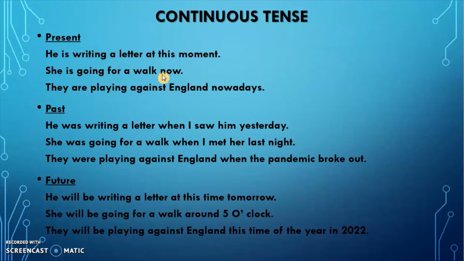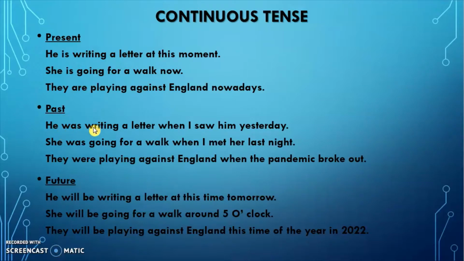She is going for a walk now. Now is again a clue, जिससे आपको पता चलता है कि अभी continue कर रहा है action. तो she is going for a walk. They are playing against England nowadays. Nowadays again is a clue which shows that the continuity of action is still going on.